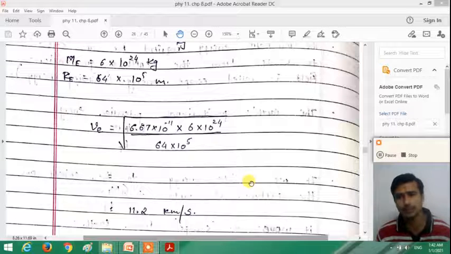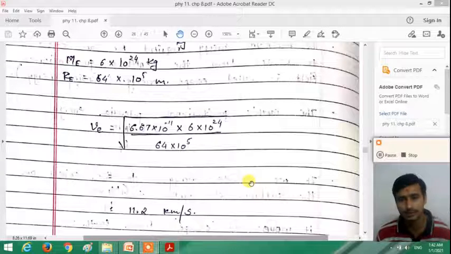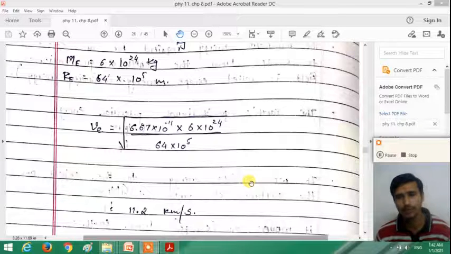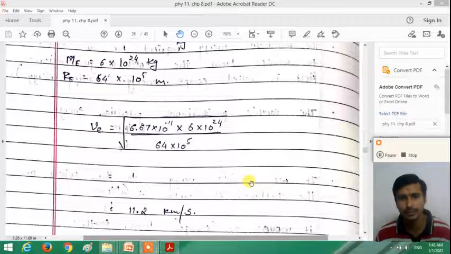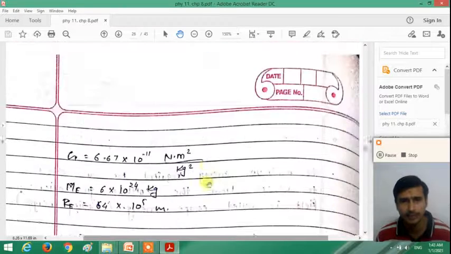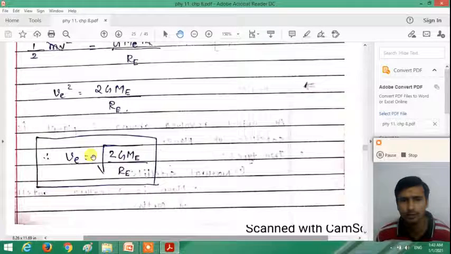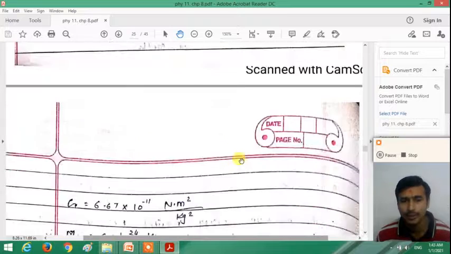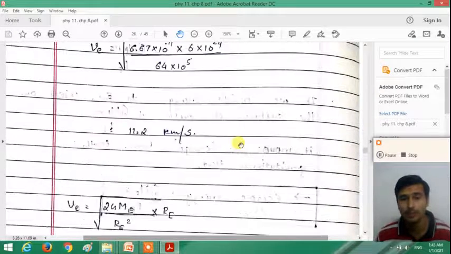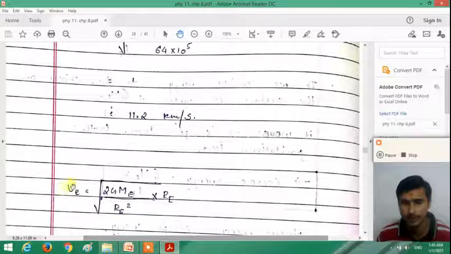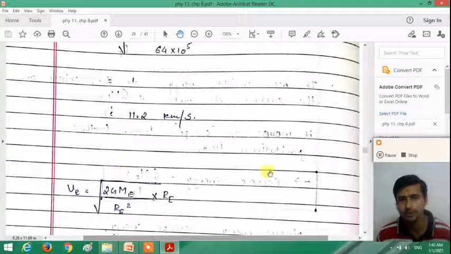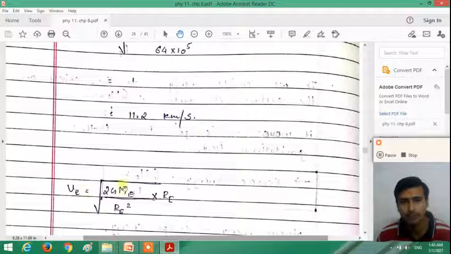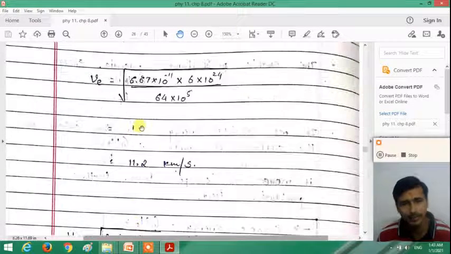Atmosphere is not present on the moon due to the escape speed of the moon. So how can we calculate the escape speed of the moon? What is the formula of the escape speed? Escape speed V is equal to under root 2GM divided by Re. So take the mass of the moon, take the radius of the moon and calculate the escape speed of the moon. So escape speed of an object on the surface of the moon, V is equal to under root of 2GMm divided by Rm.